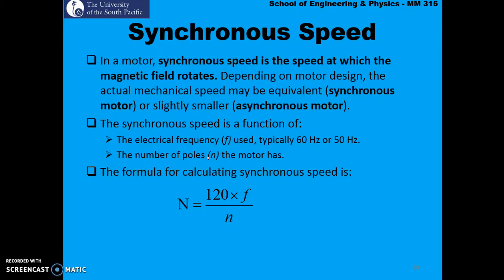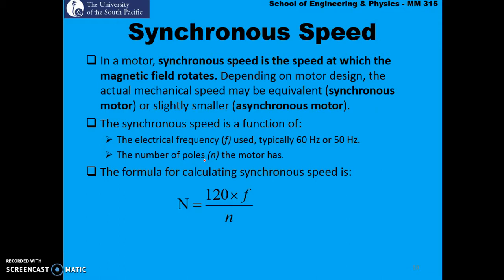For a synchronous motor, we have something called the synchronous speed. In a motor, synchronous speed is the speed at which the magnetic field rotates. Depending on the motor design, the actual mechanical speed may be equivalent or slightly smaller. When the mechanical speed is equivalent, it is a synchronous motor, and if it is slightly smaller, it's an asynchronous motor.